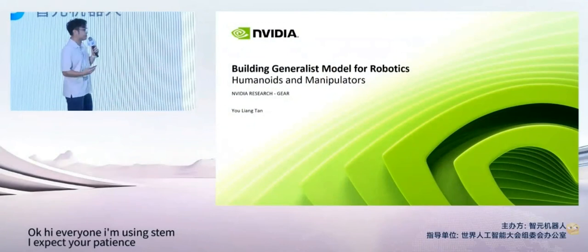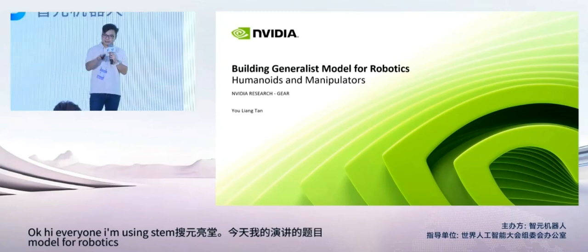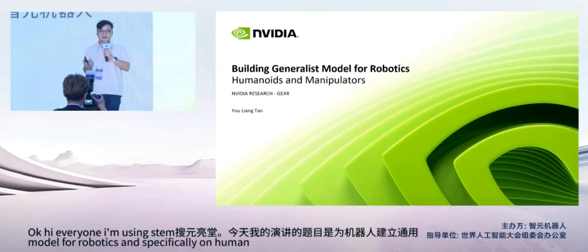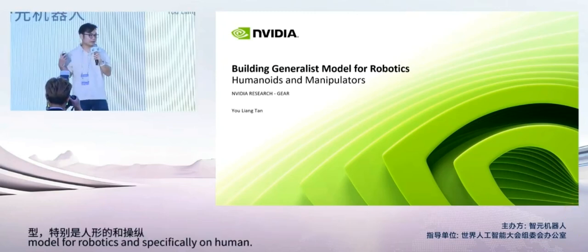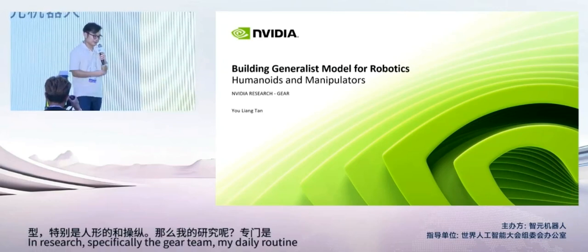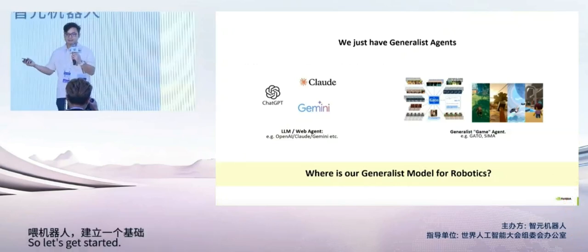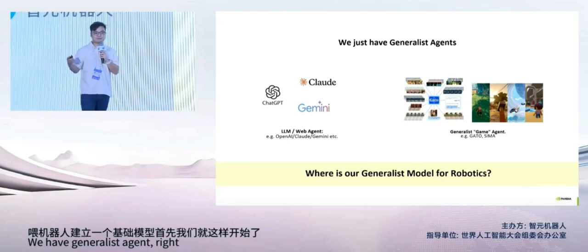So today the title of my talk is about building generalist model for robotics, and specifically on humanoids and manipulator. So I'm from NVIDIA Research, specifically the GEAR team. My daily routine is about building foundation model for robotics. So let's get started. We have generalist agent, right?